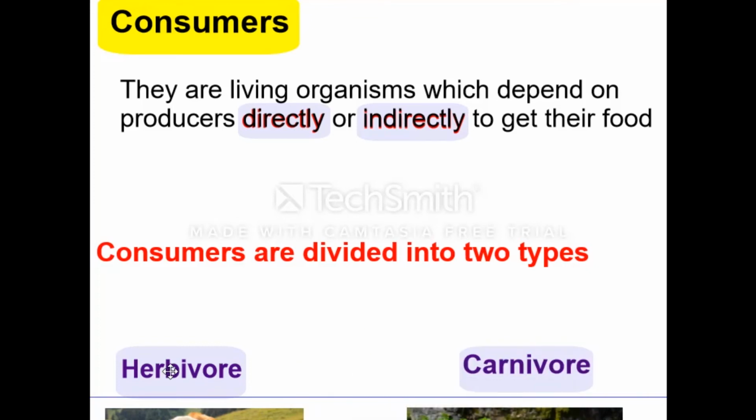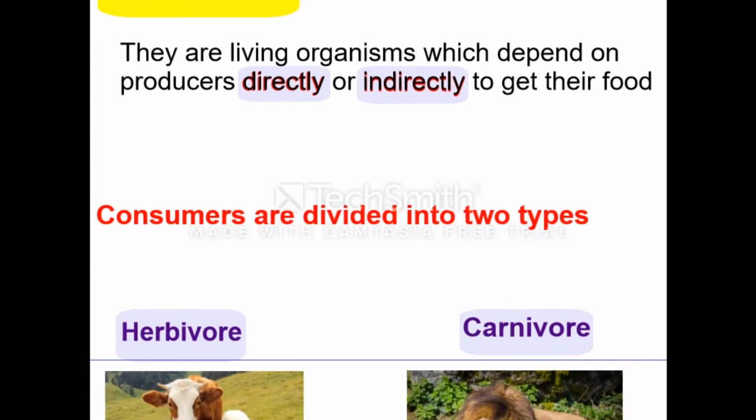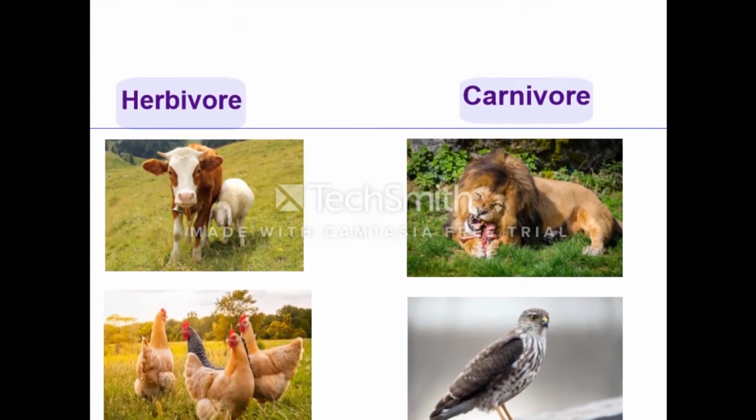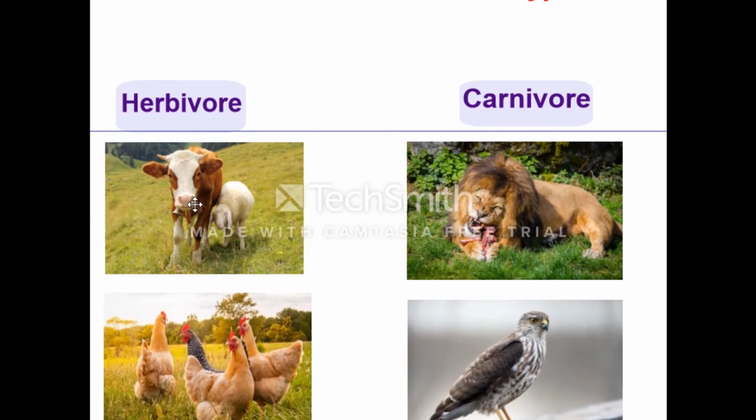The herbivores are consumers that feed on producers only. Carnivores are consumers that feed on other consumers. Let's take examples to understand these two types. The herbivores, like cow, sheep, hen. These consumers eat plants, so they feed on producers only.